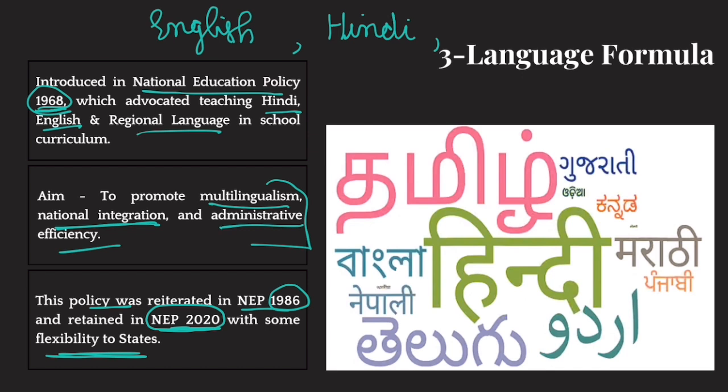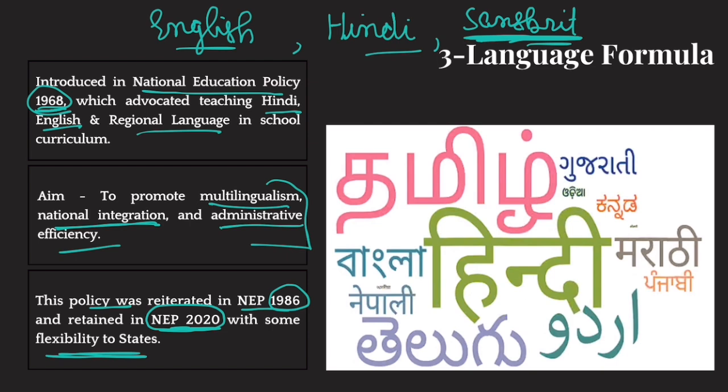It can be a South Indian language, any other Indian language of your choice. And it was said that if you do not find any other Indian language, then you can go for Sanskrit. So you can implement this three language formula also. So many Hindi speaking states implemented this formula as well.